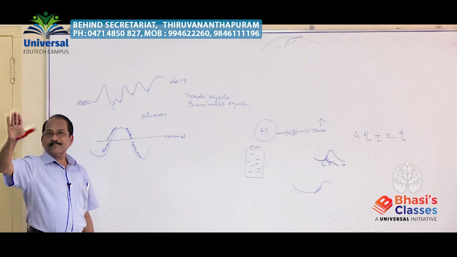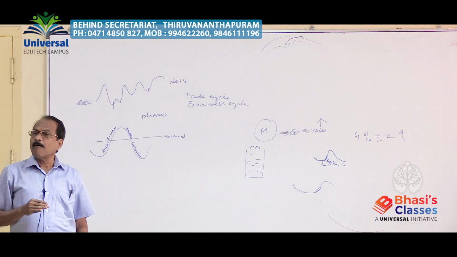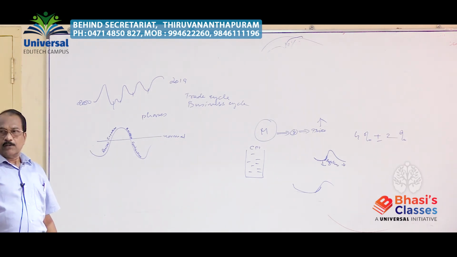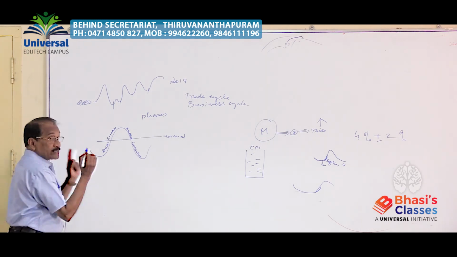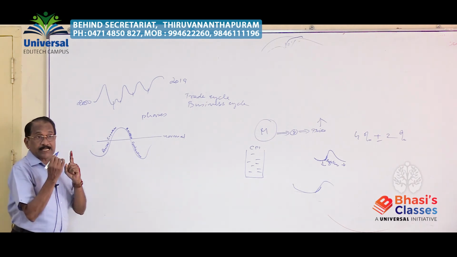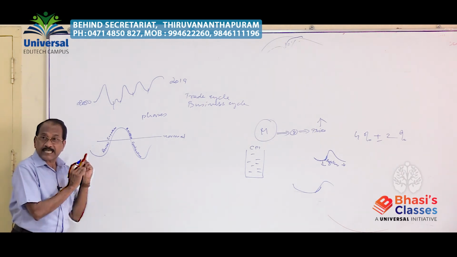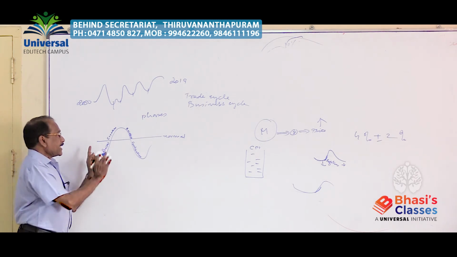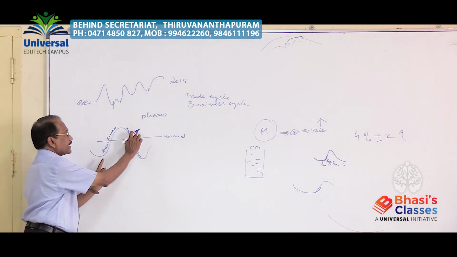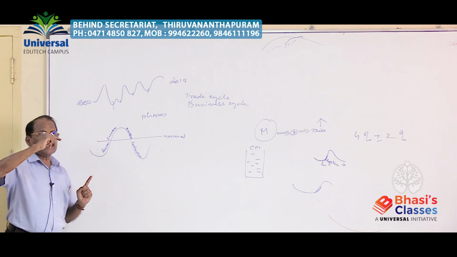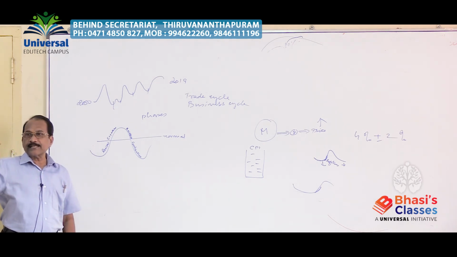In this sequence all the cycles will go. One cycle has 4 phases in the same sequence: starting with revival, expansion, recession, contraction, the same sequence in which each cycle will go on in the economy during a long period of time.